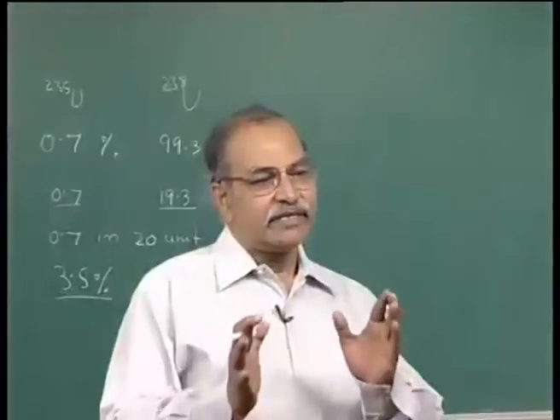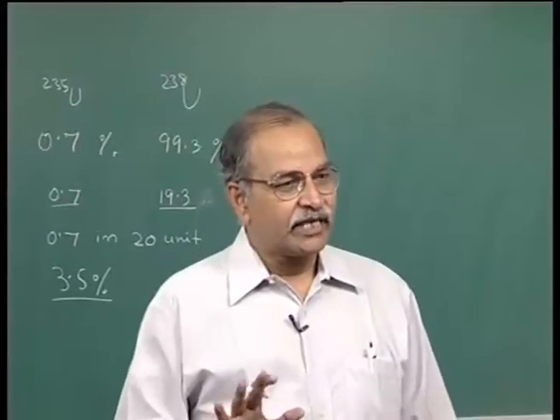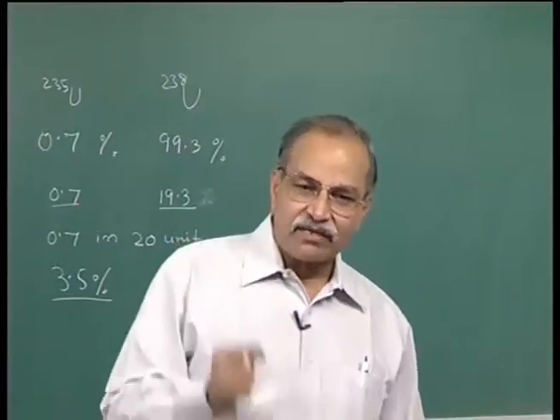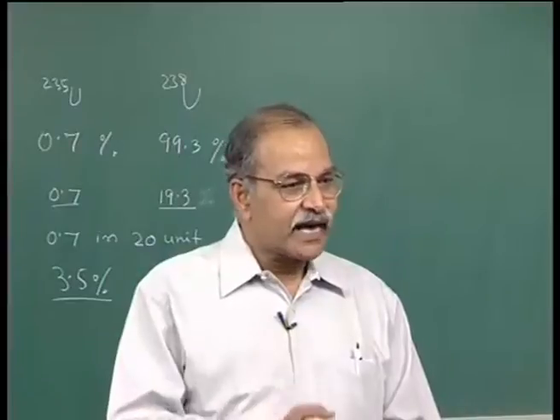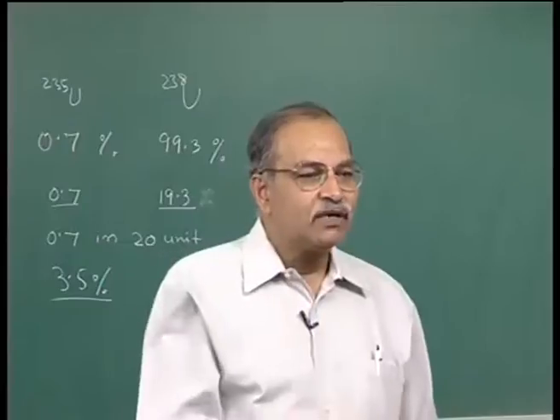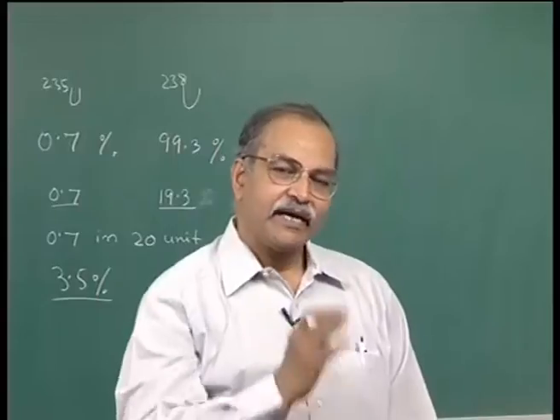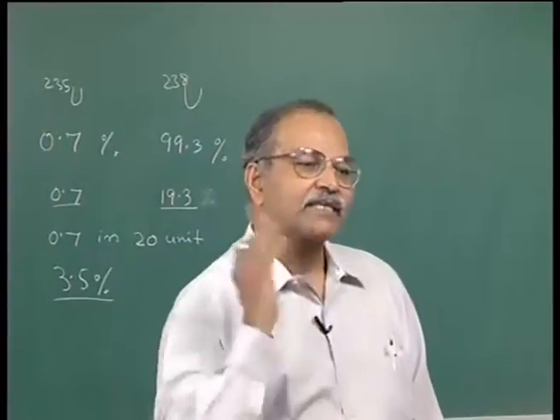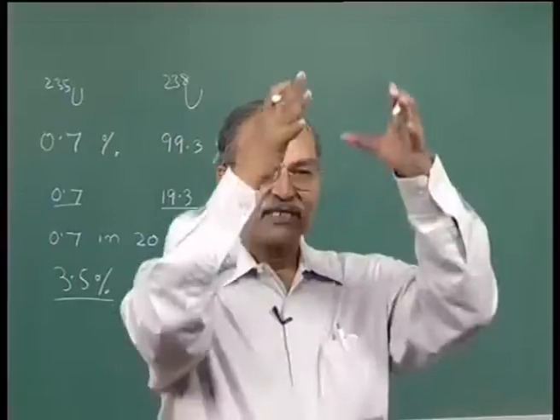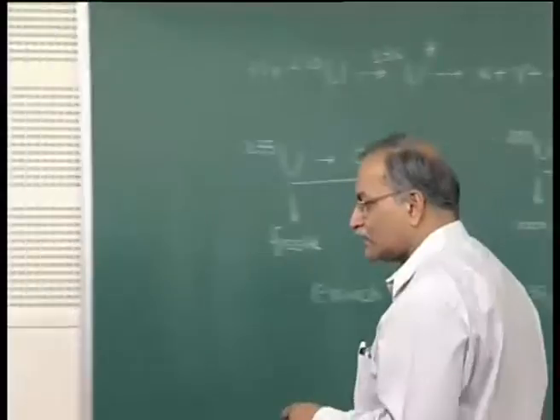So, that is how it is enriched, and once again it is then converted into solid oxide powders, and then pellets are made. Those pellets are stacked one over the other in some thin zirconium alloy tube to make one long unit, and such tubes are then clustered together, several tubes, and that makes one unit which we call a fuel rod. So, it has this enriched uranium, or natural uranium if you want to work with that.